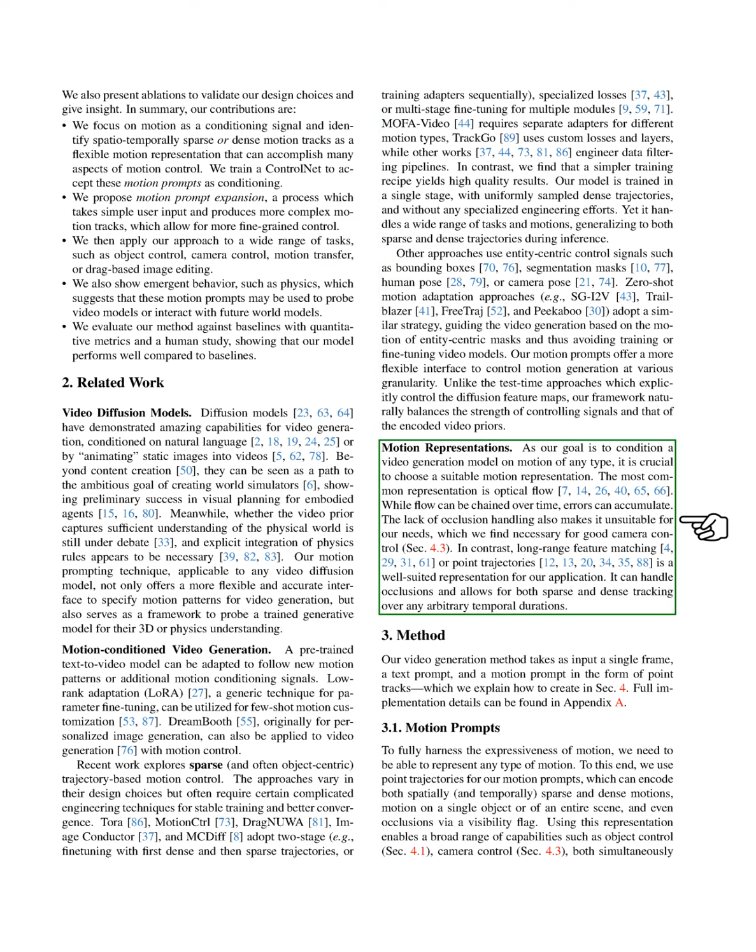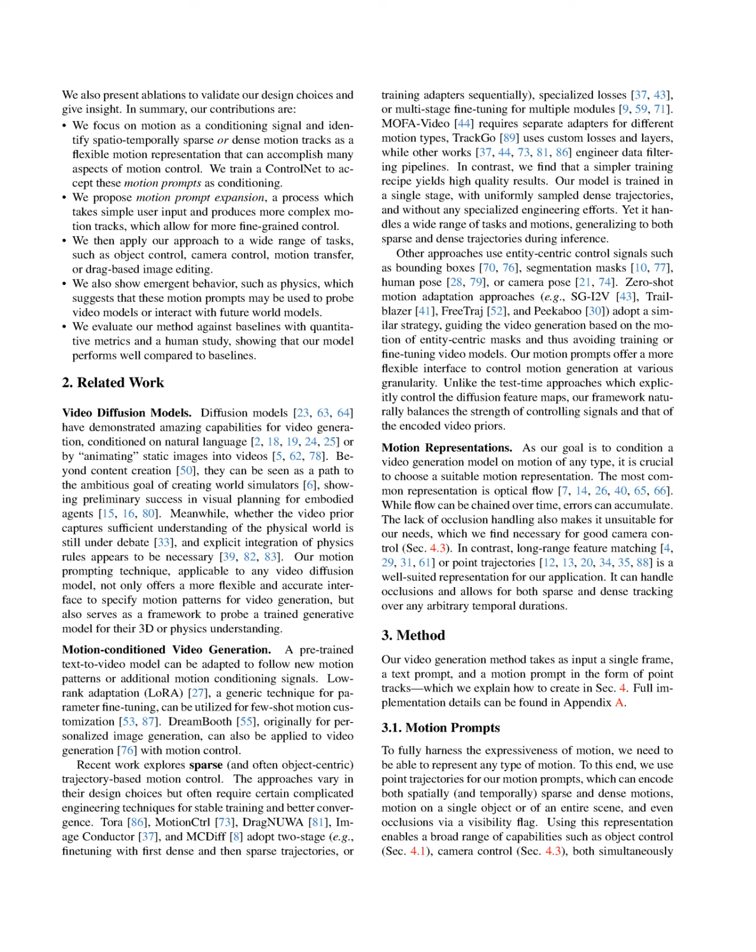Lastly, we emphasize the importance of selecting a suitable motion representation. While optical flow is common, it has limitations, such as error accumulation and poor occlusion handling. Instead, long-range feature matching or point trajectories are better suited for our needs, as they can manage occlusions and allow for both sparse and dense tracking over time.